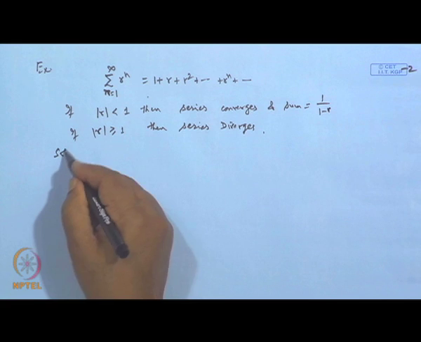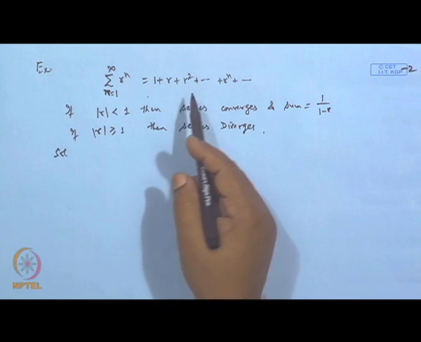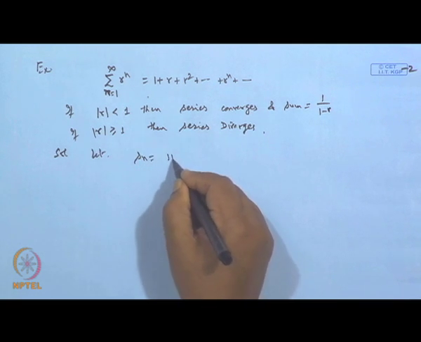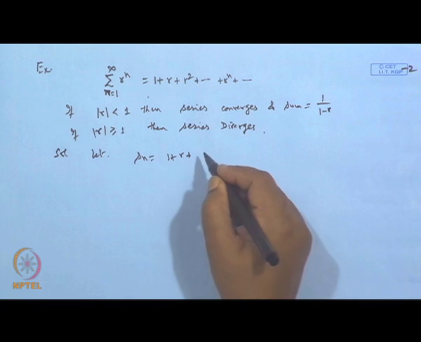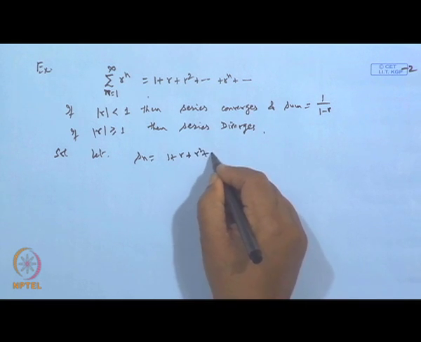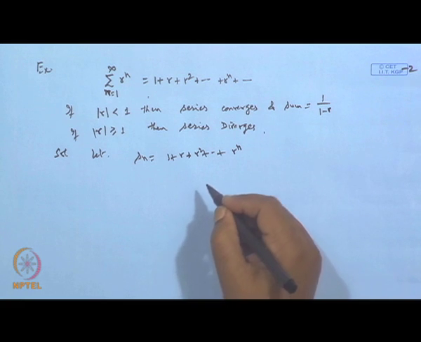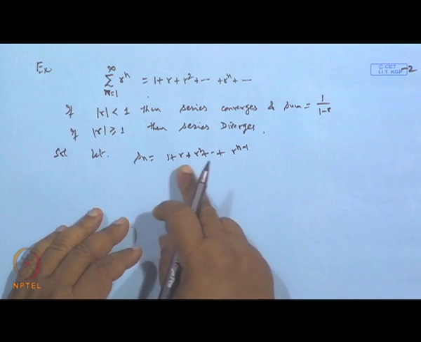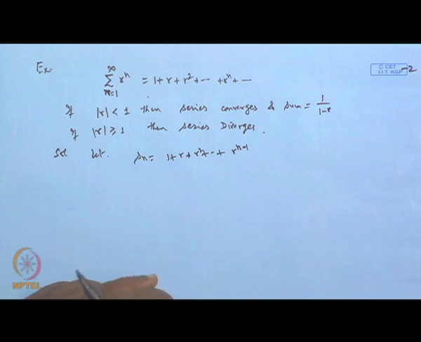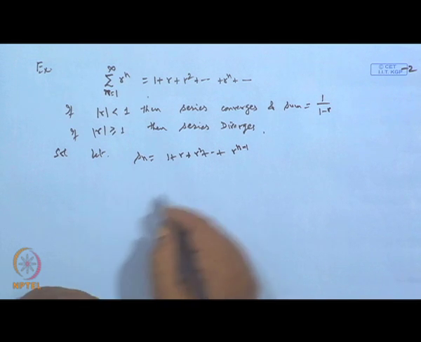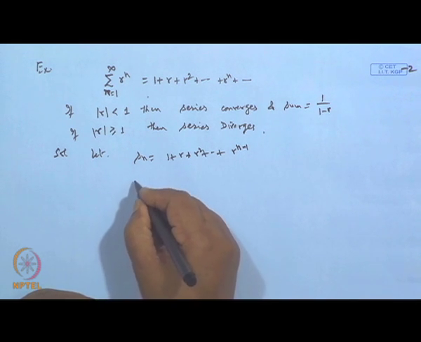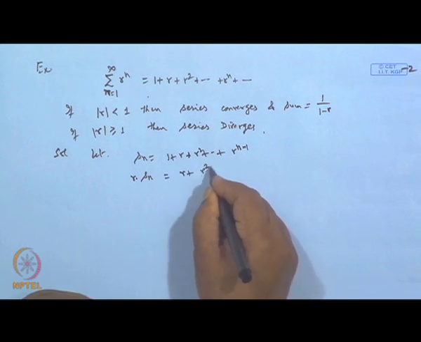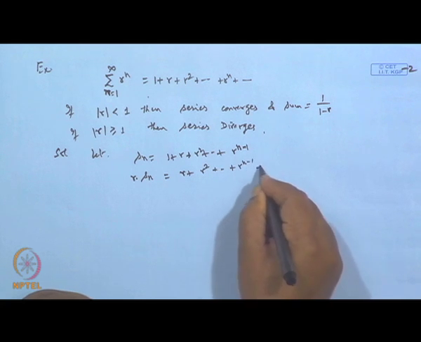The proof is very simple. Let us find the sum of the first n terms. Let S n be the sum of the first n terms, 1 plus r plus r square up to r to the power n minus 1. Then if I multiply this by r, we get r times S n equal to r plus r square up to r to the power n minus 1 plus r to the power n.